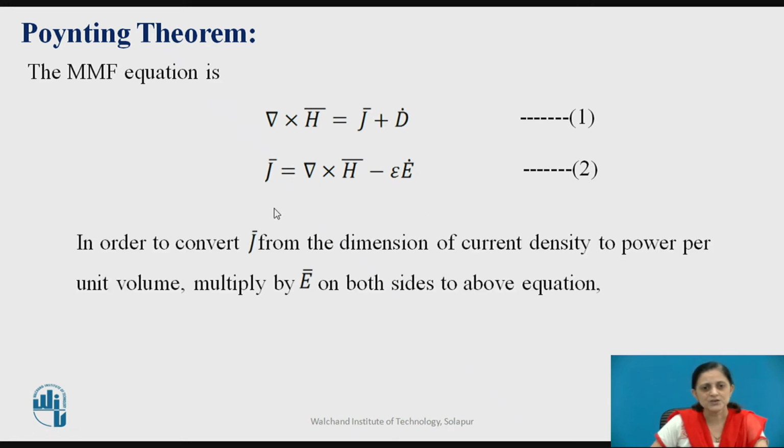In order to convert this J bar from the dimension of current density to power per unit volume, we have to multiply by E bar on both sides of the above equation. So we get E bar dot J bar is equal to E bar dot del cross H bar minus epsilon E bar dot E bar dot.